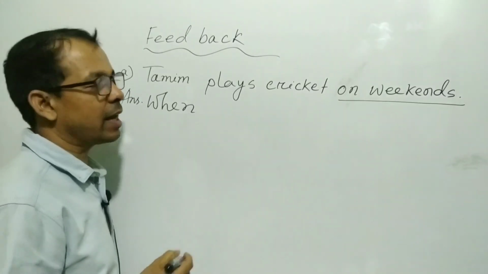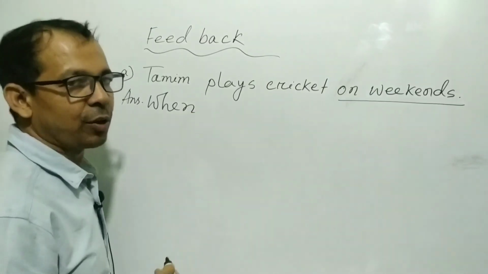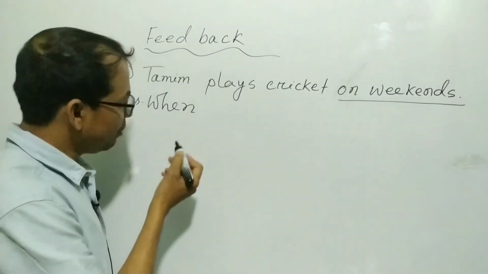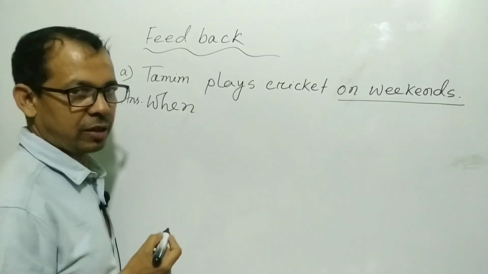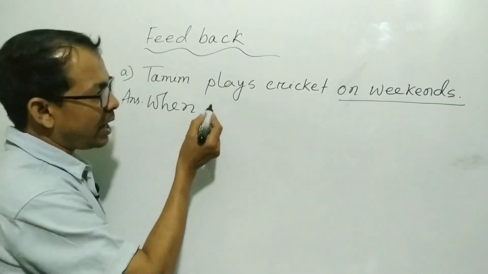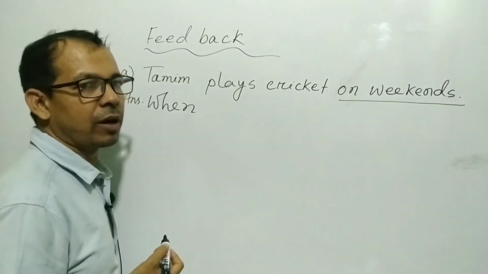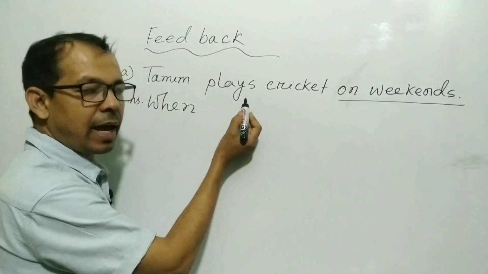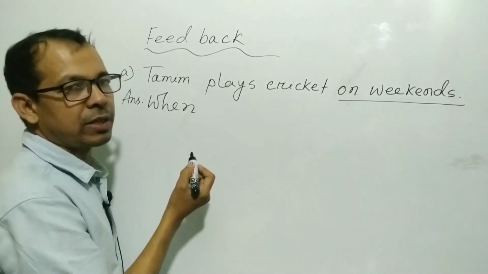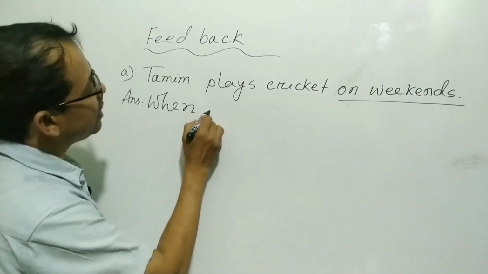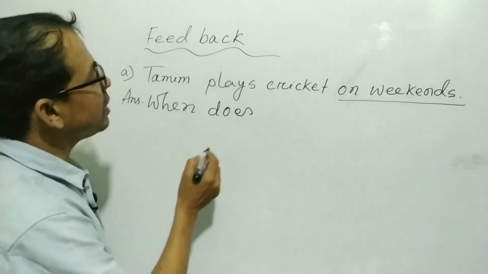you have to see, is there any auxiliary verb in the sentence or not. Here you can see no auxiliary verb. So you have to take do, does or did as an auxiliary verb. As the verb is in the present form, so you have to take do or does. If s or es is added with the verb, then you have to take does, otherwise do. So right here, does. Here you can see s, that's why you have to take does.